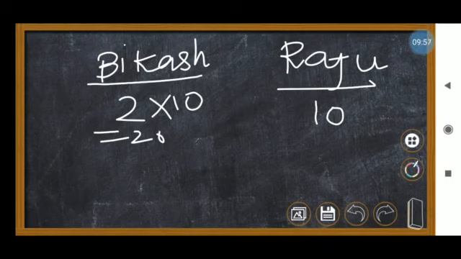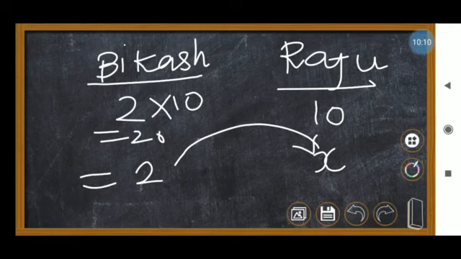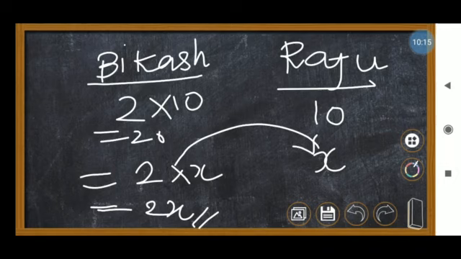But here they didn't mention Raju's exact age, so I will take the variable x for Raju's age. Then what will be Bikash's age? Bikash's age is 2 times Raju's age. 2 times Raju's age means 2 into x, so we can write 2x. Okay, understand?